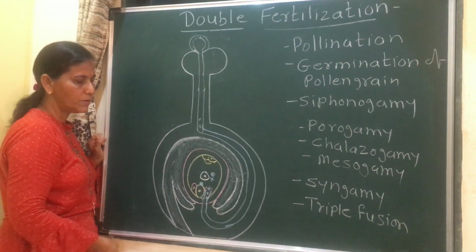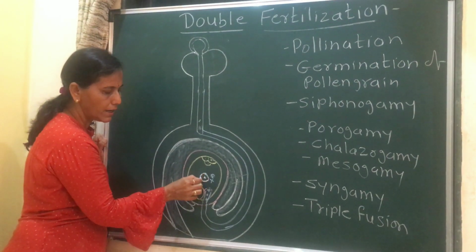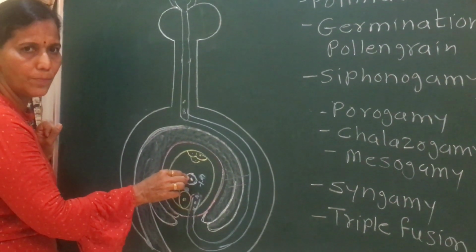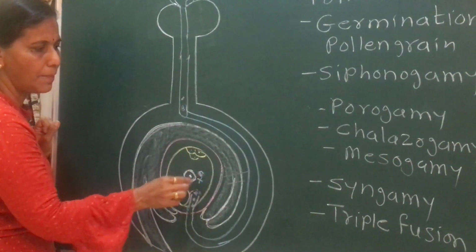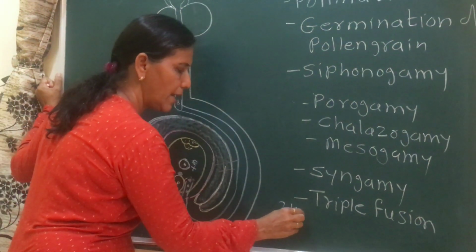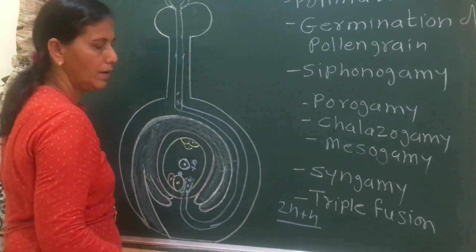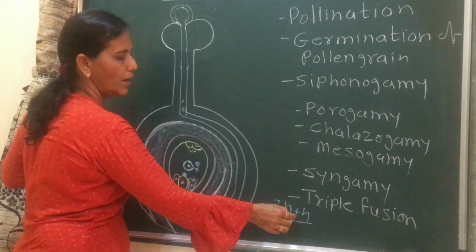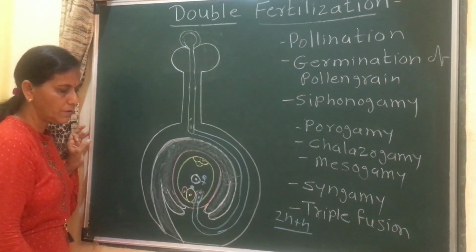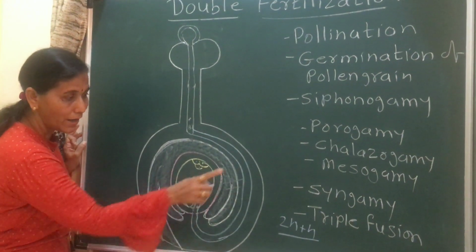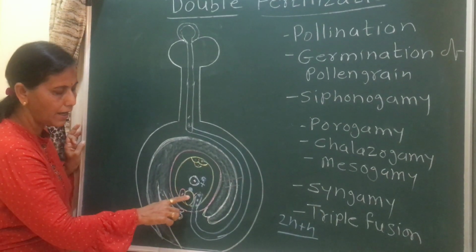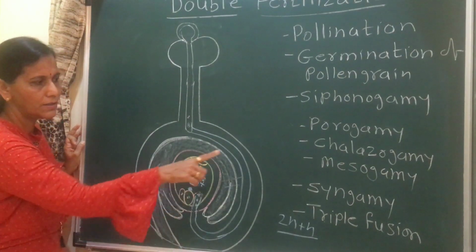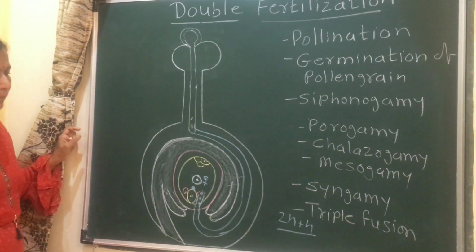Then what is triple fusion? Here, the secondary nucleus contains two nuclei, or it is diploid, and the male gamete is haploid. 2n plus n, hence it is called triple fusion. Means three nuclei fuse, hence it is called triple fusion. Then what is syngamy? The egg plus one male gamete fuse to form zygote. This is called syngamy.